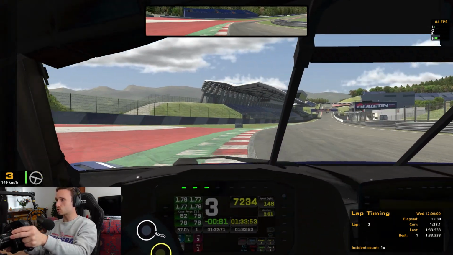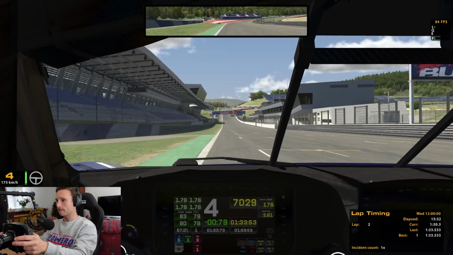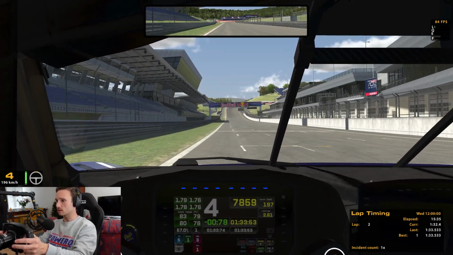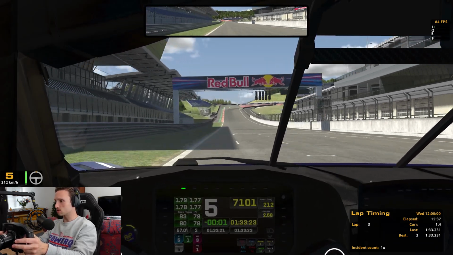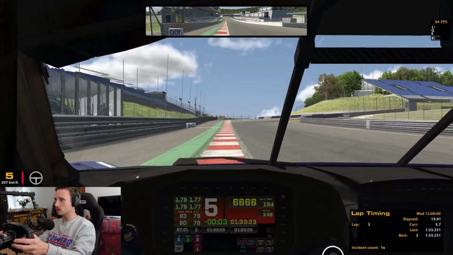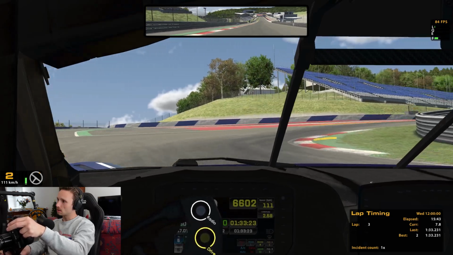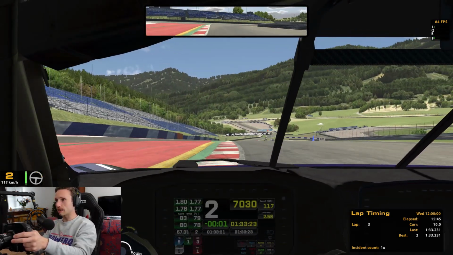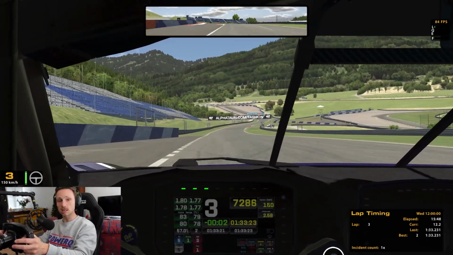Now, without an off-track, I don't know if that's a 132. I don't think so. 133.2. Now, I'm gonna set the other 13 laps, I guess, and we'll see how the averages change. See you in a bit.